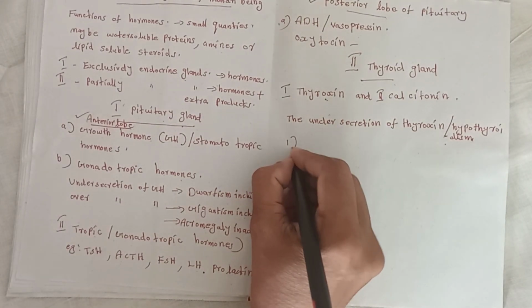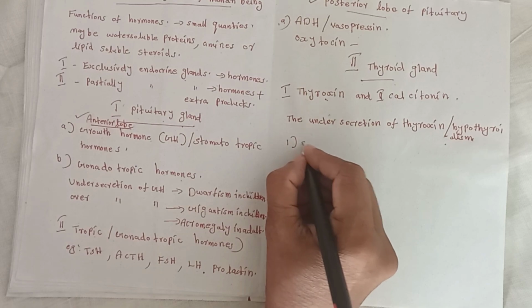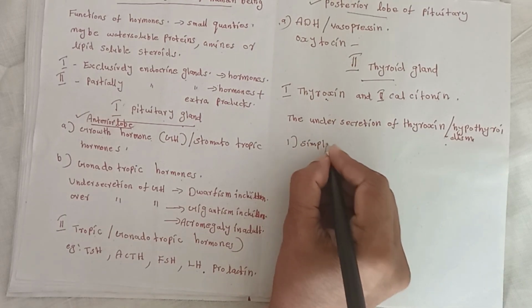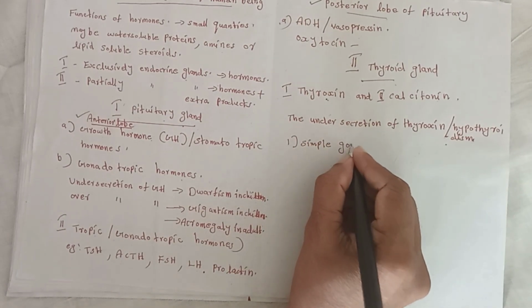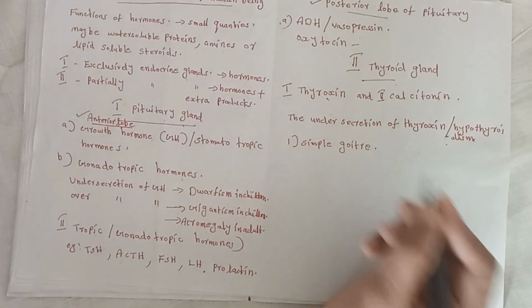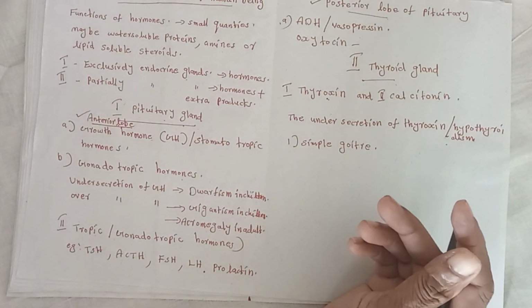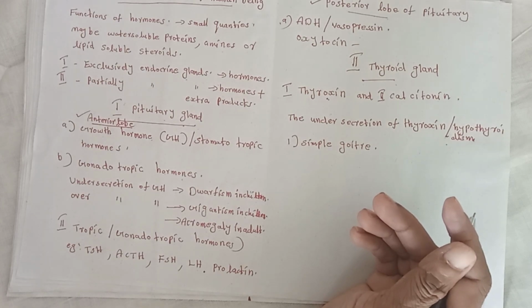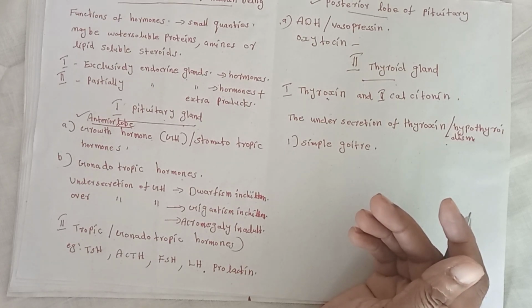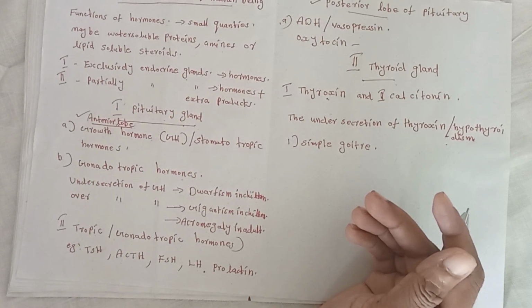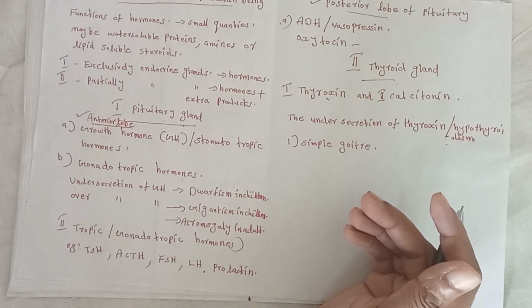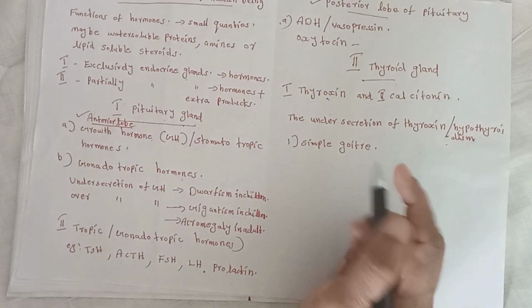First disorder, simple goiter. Simple goiter means enlargement of the thyroid gland that is situated in the front part of the neck. The cause of simple goiter is iodine deficiency. Iodine is needed for thyroxine production.